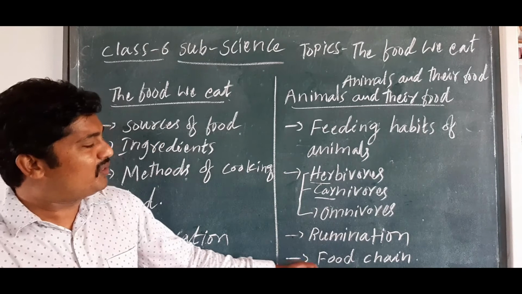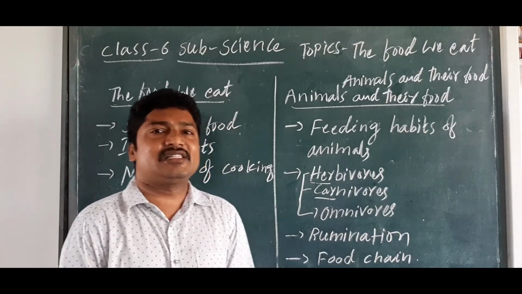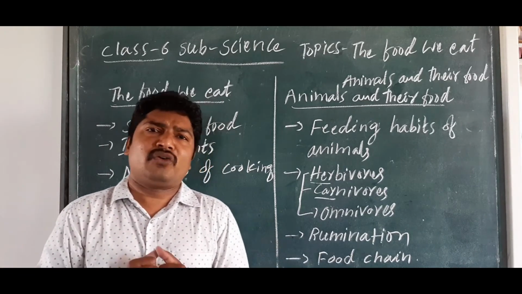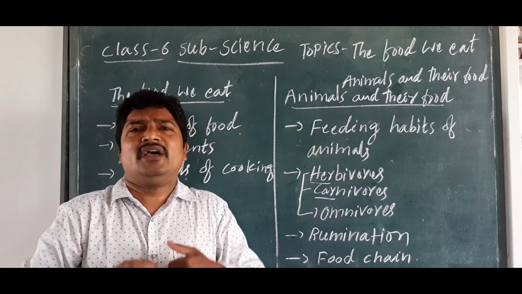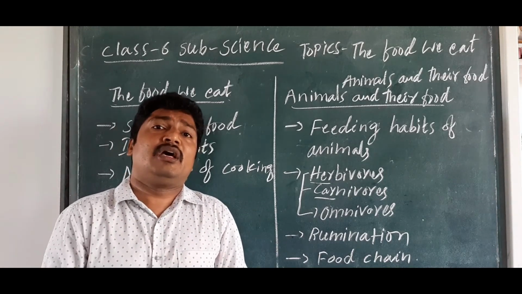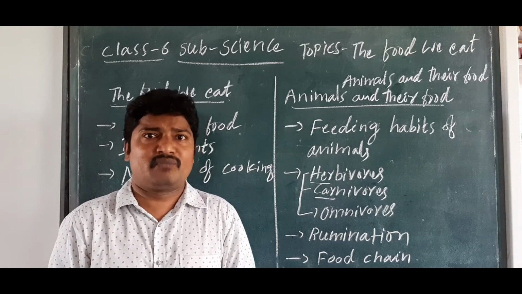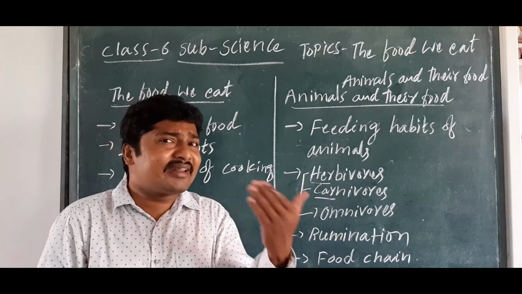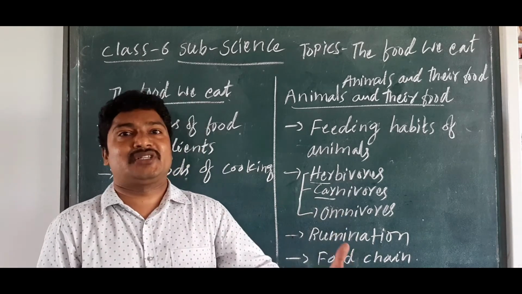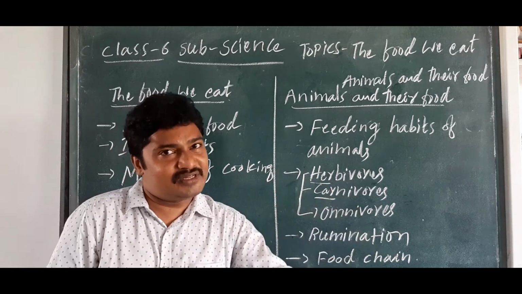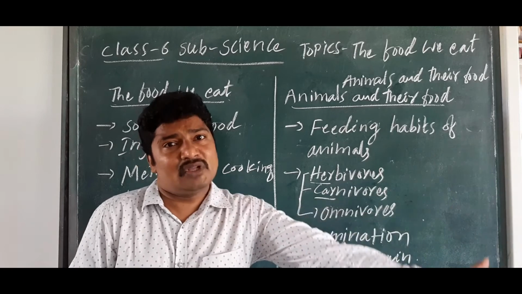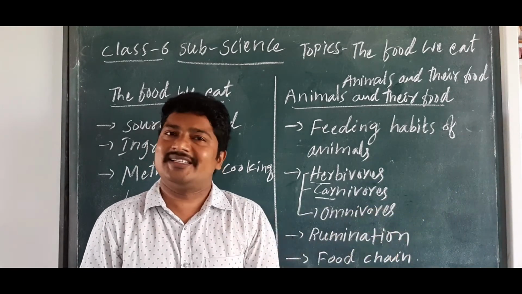Next one is the food chain. See children, this is very important in our life. The food chain depends on each animal directly or indirectly. For suppose, we may not eat earthworms, but we eat fish. So we depend upon the fish. Fishes depend upon the earthworms. Earthworms depend upon the soil fertilizer, isn't it?